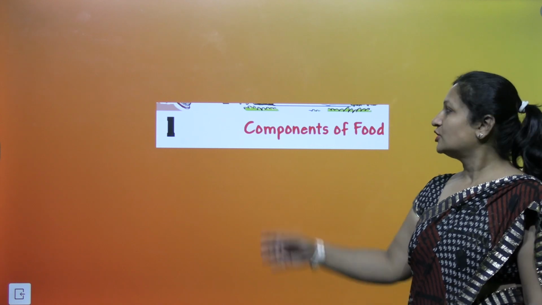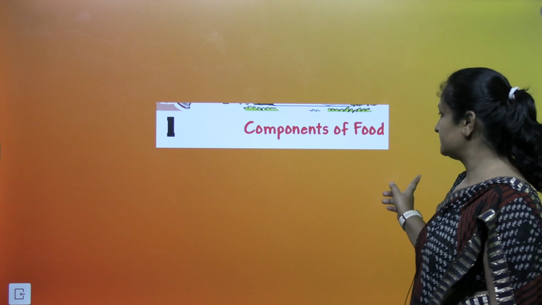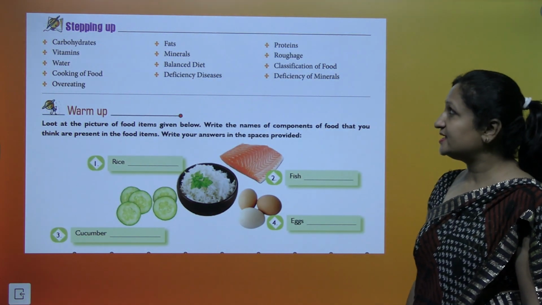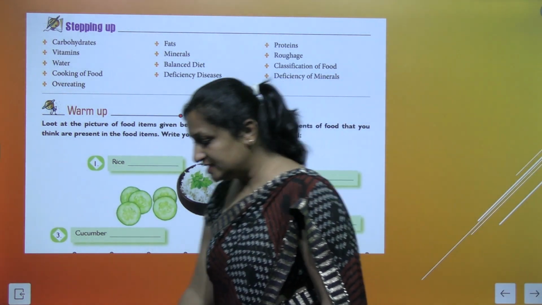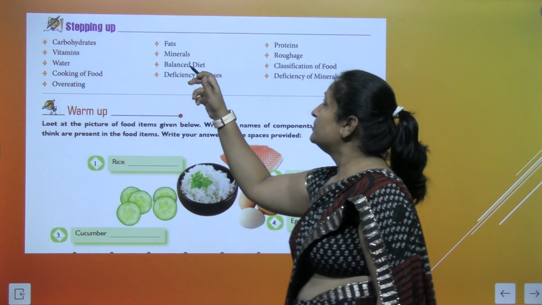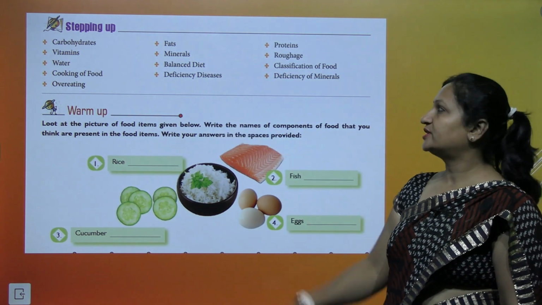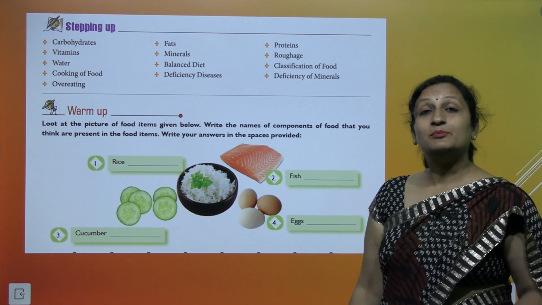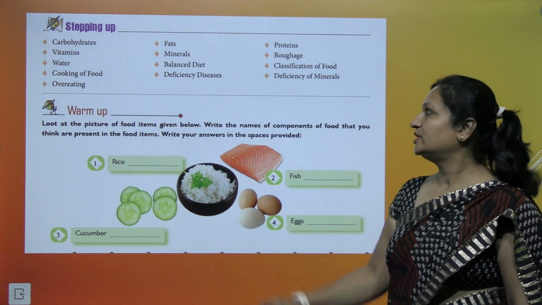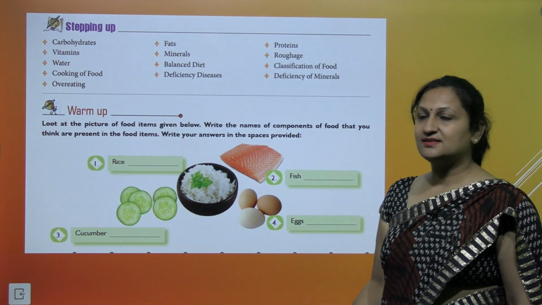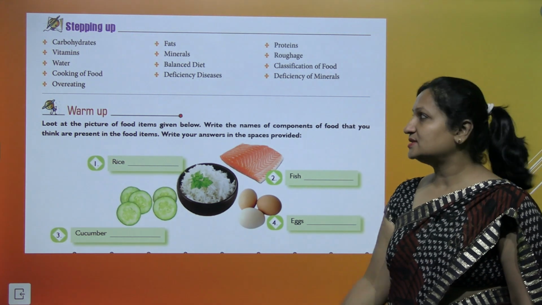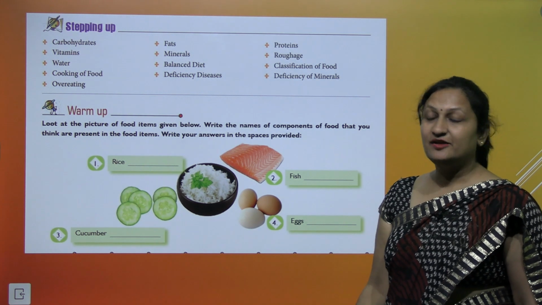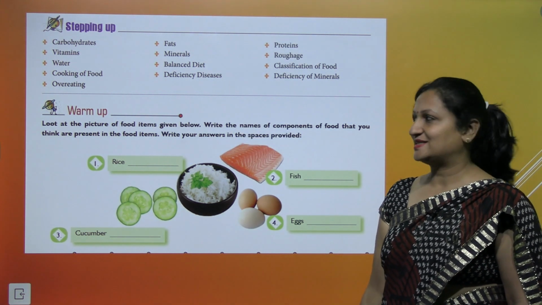Class 6 chapter Components of Food. In this chapter, we are going to study about carbohydrates, fats, proteins, vitamins, minerals, roughage, water, a balanced diet, classification of food, the methods by which you cook food, the deficiency diseases, diseases of minerals, and lastly, overeating. So let's get started. We'll start first with the warm-up exercises.